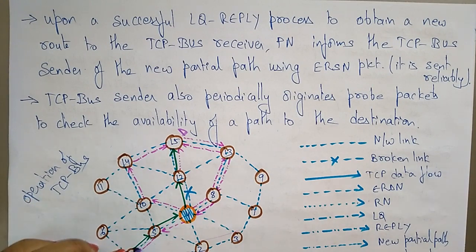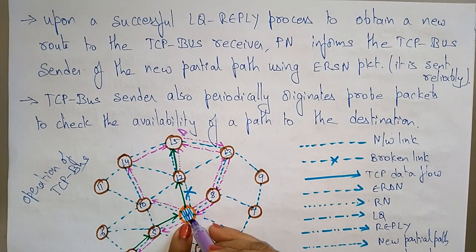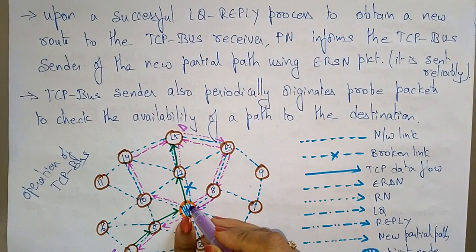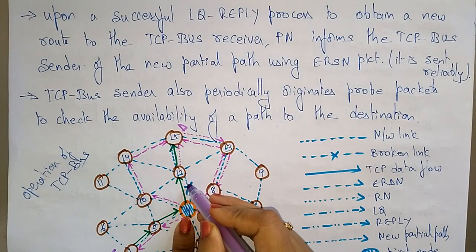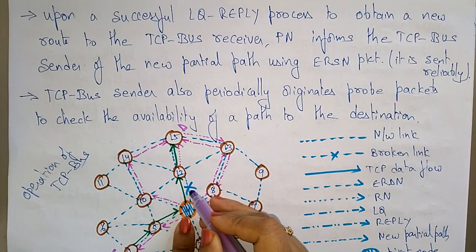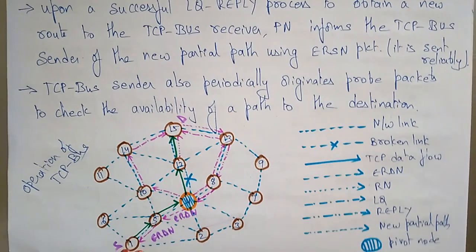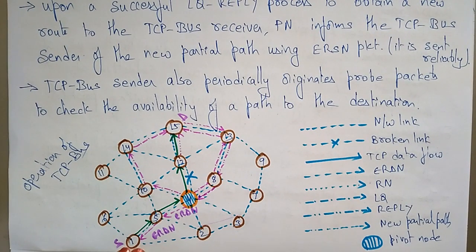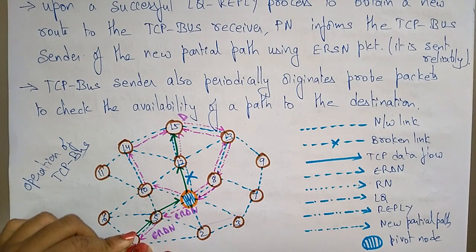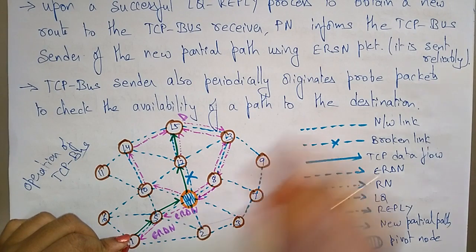First it sends the packet. Here 4 is the pivot node. At the pivot node, this is the intermediate node where a route is breaking. Whenever a broken link is observed, it sends back an ERDN message to the source node. Then what will the source node do? The source node freezes. It won't transmit the remaining packets. It will enter into the freeze state until it sees the ERSN packet.